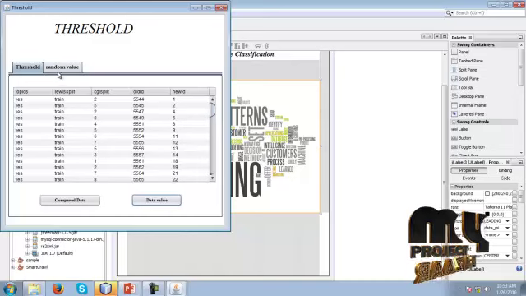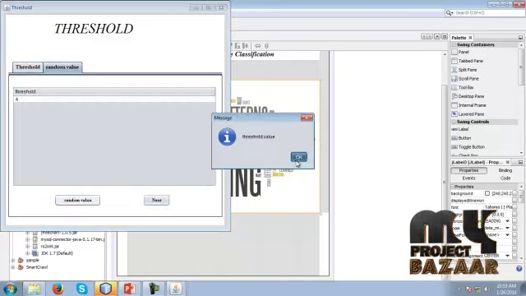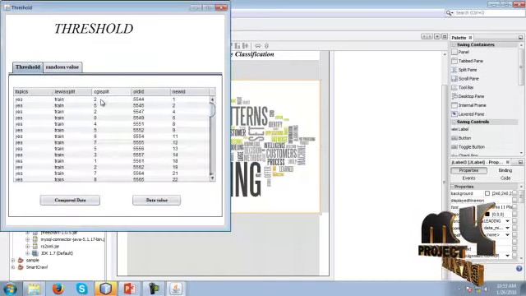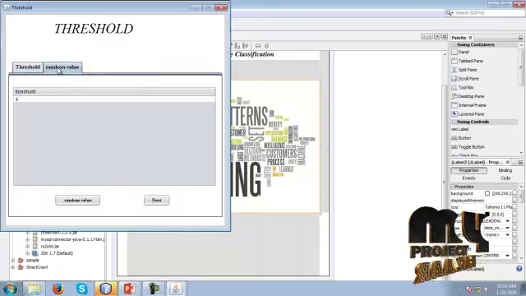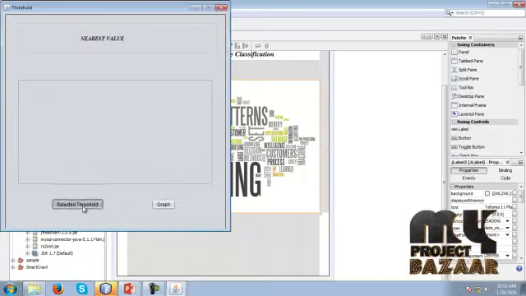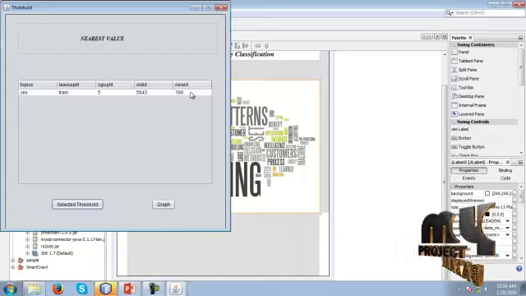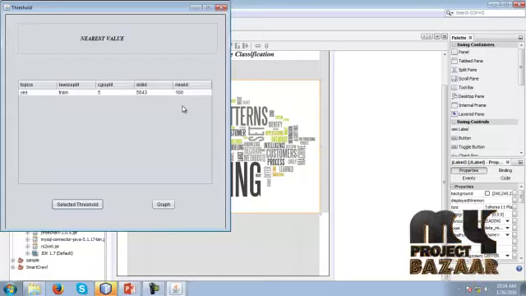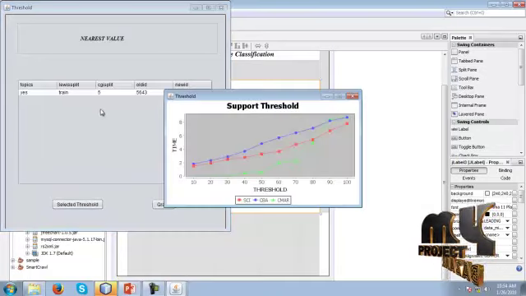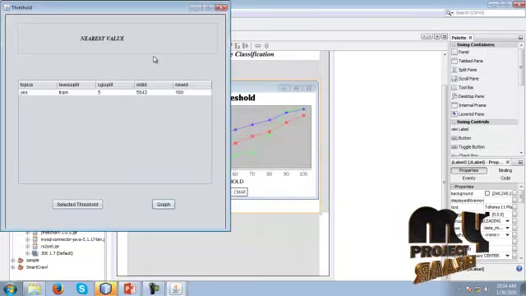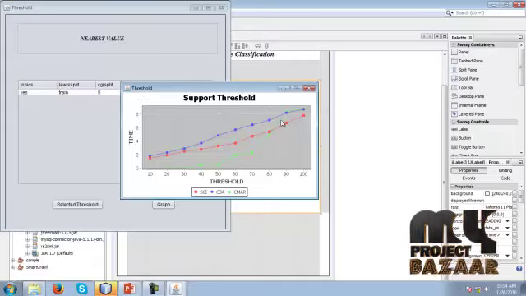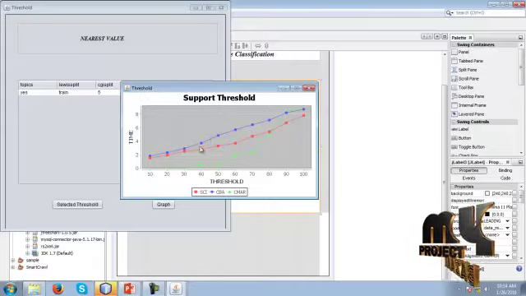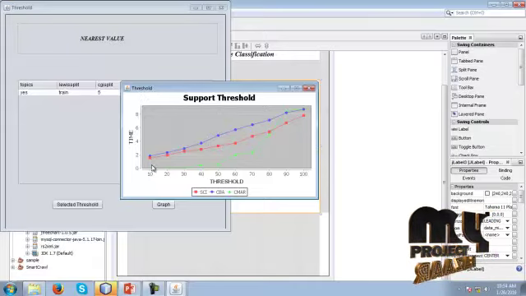You have to calculate the threshold values. These are the threshold values compared from the dataset. Using the threshold value, we have selected particular values from the dataset. This is used as a support vector, and using that we get related support threshold values calculated from the dataset. The graph can be taken.